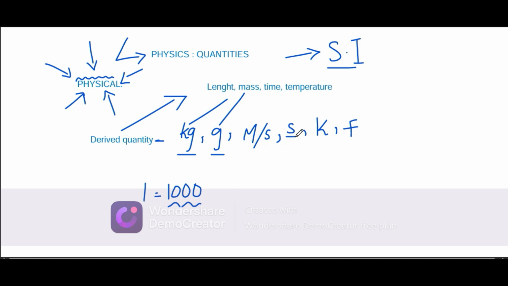Similarly for a second, 1 second is having 1000 milliseconds, and 1 minute is having 60 seconds. That's how we categorize this particular derived quantity.